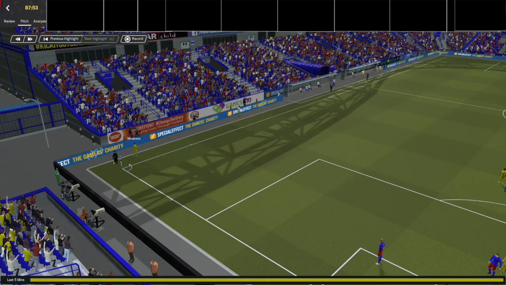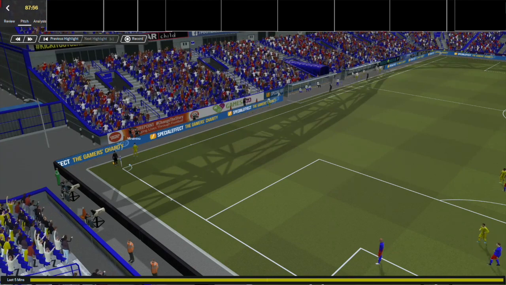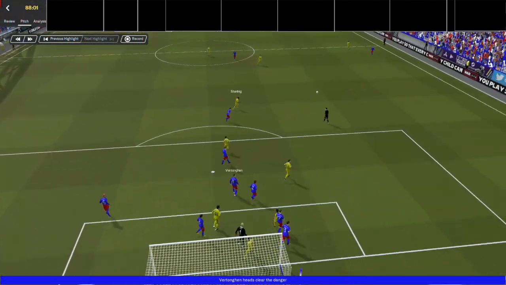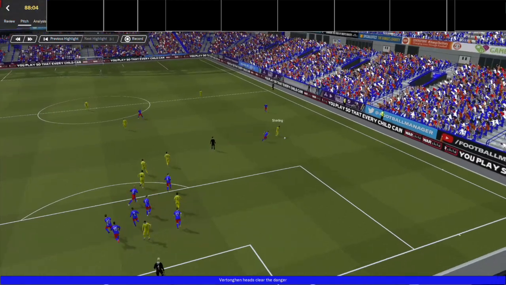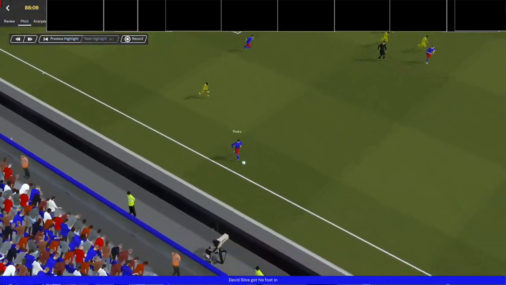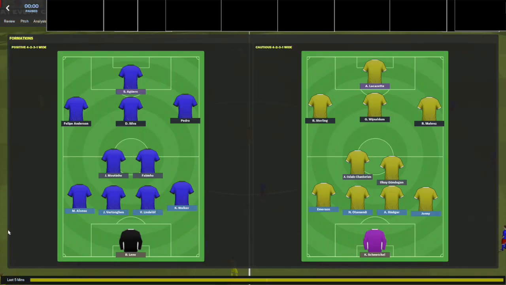Here's Minamino with a corner in the 88th minute now. Puts both hands up, takes his time, and it's cleared away. Only as far as Raheem Sterling, who tries to back down the left-hand side. His cross is blocked, and here's Pedro. And that is the end of the game.